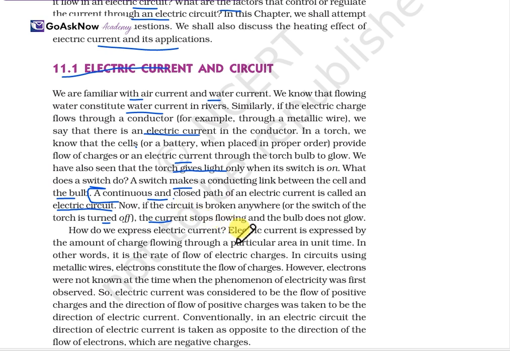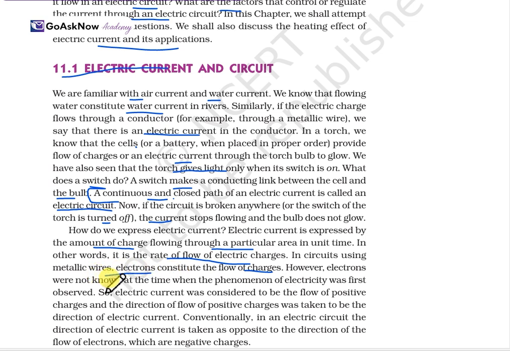How do we express the electric current? Electric current is expressed by the amount of charge flowing through a particular area in unit time. In other words, it is the rate of flow of electric charge. In a circuit using a metallic wire, electrons constitute the flow of charge.